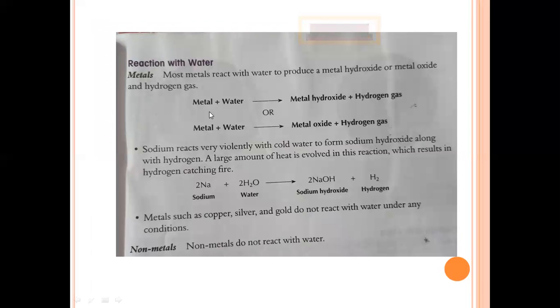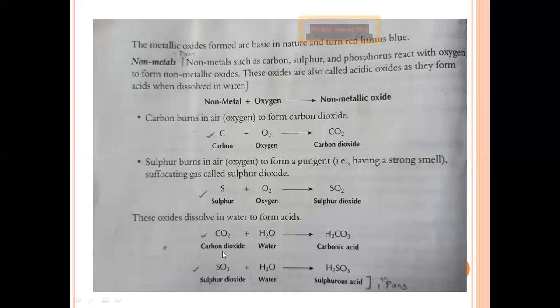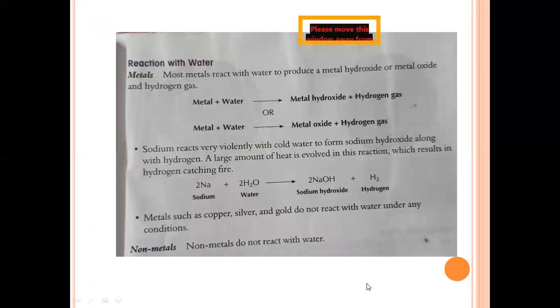Now, metals. As we saw earlier, a non-metallic oxide combined with water gives an acid. Here, a metal itself combines with water, forming sodium hydroxide and hydrogen.